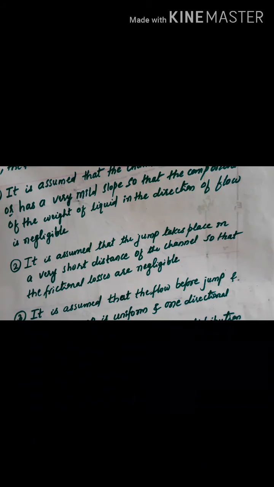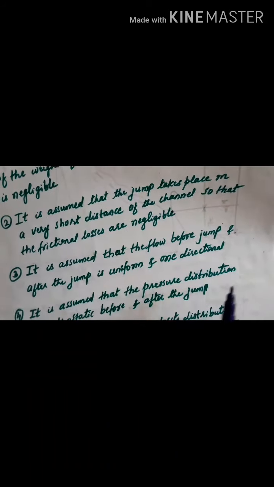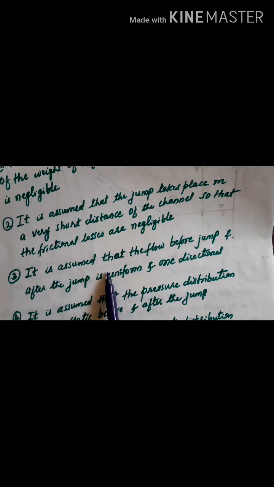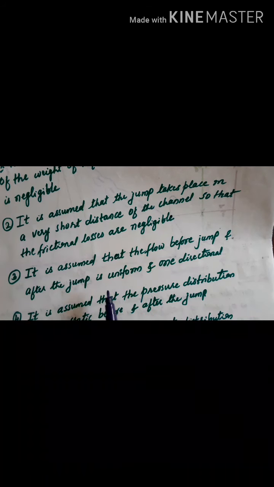The third assumption made here is that the flow before the jump and after the jump is uniform and one directional. Before reaching the subcritical depth, the flow was uniform here.